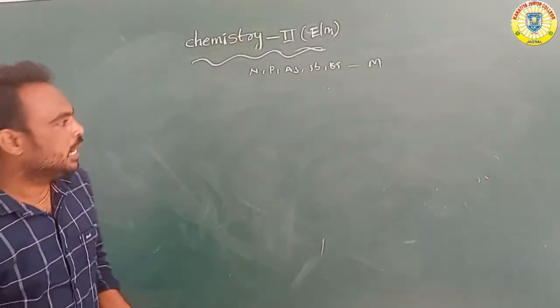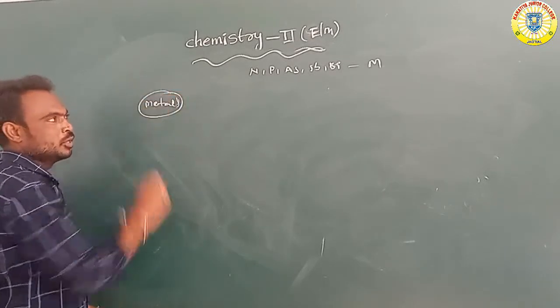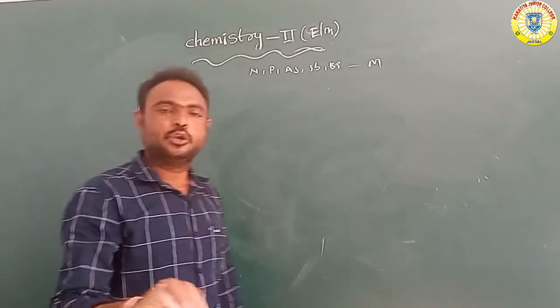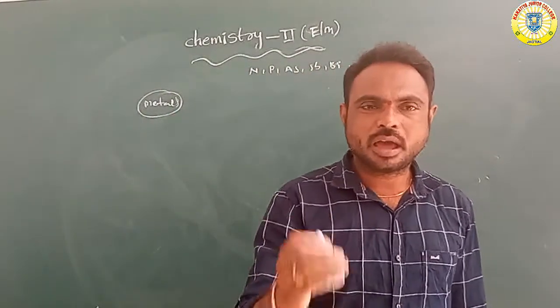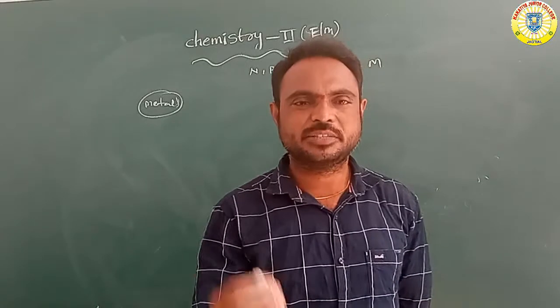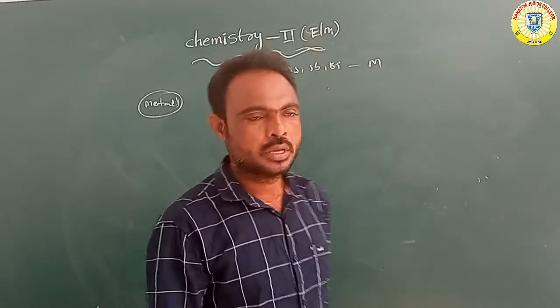Next, they react with the metals. Nitrogen, phosphorus, arsenic, antimony and bismuth all react with metals to form different types of compounds.